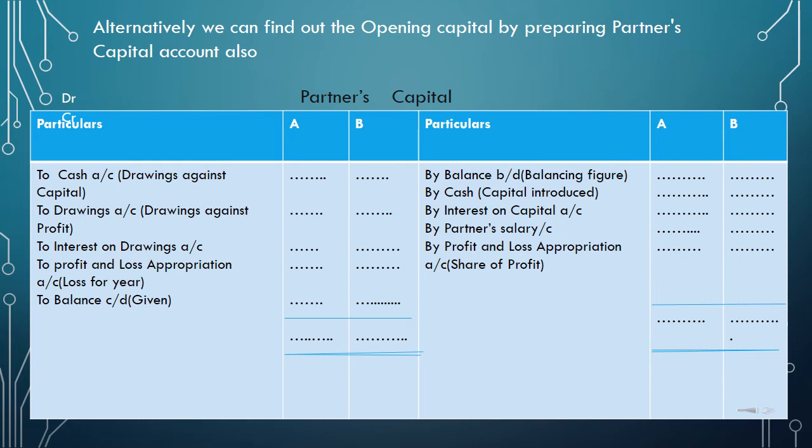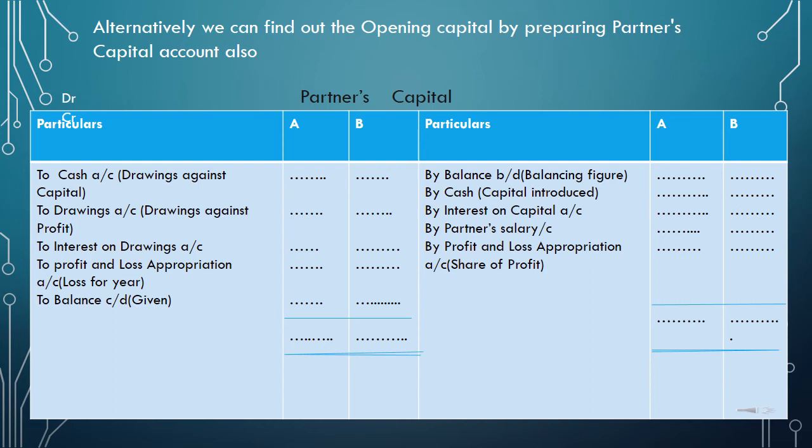By balance brought down, that figure is missing, so put that as blank. After getting the balancing figure, we can add it. Then on the credit side, capital introduced, if any, interest on capital, if any, partner's salary, by profit and loss appropriation account, that is share of profit.